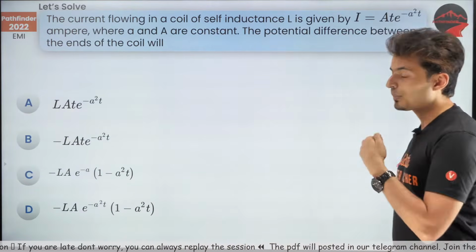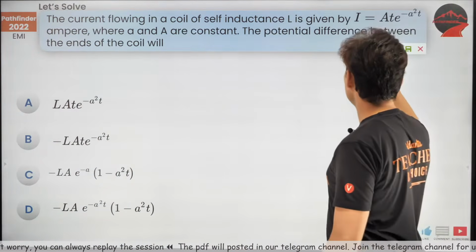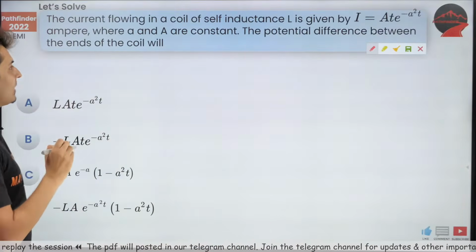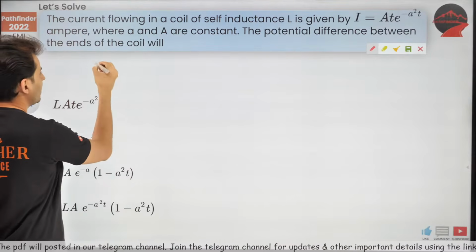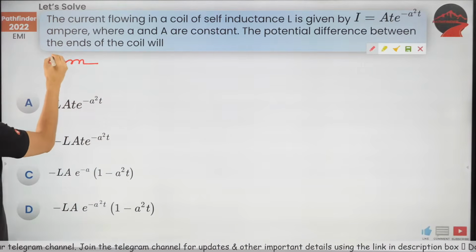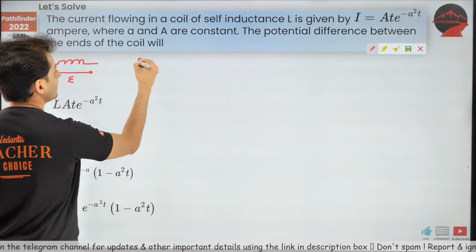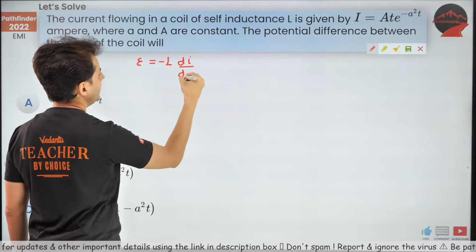That will be better. Okay, so the current is flowing and this is a question based on derivatives. Let's see how we do this. The question is to figure out what is the potential difference between the ends of the coil. If there is an inductor and there is current, the EMF developed across the coil is given by L negative di by dt.